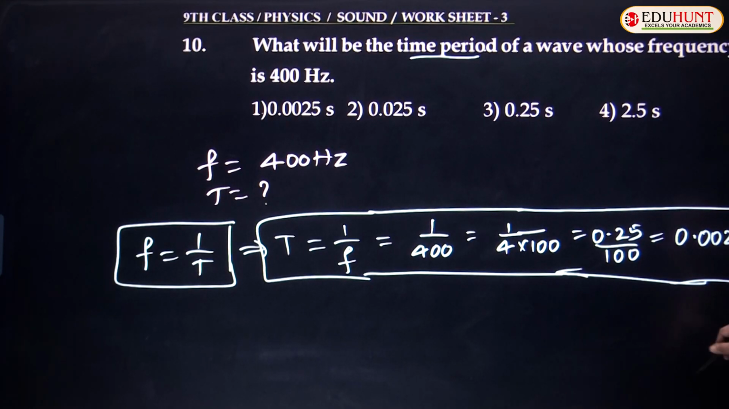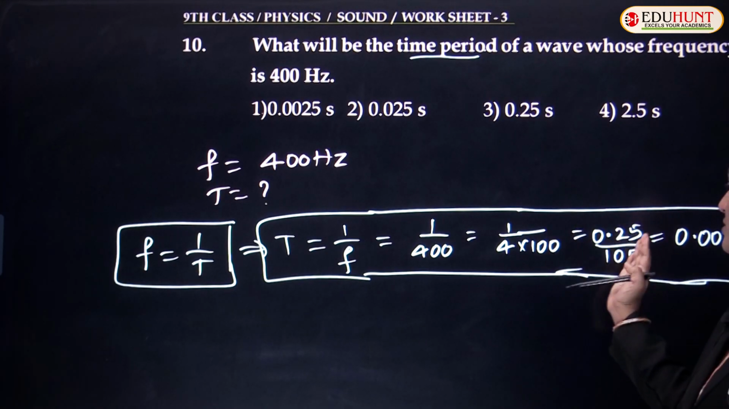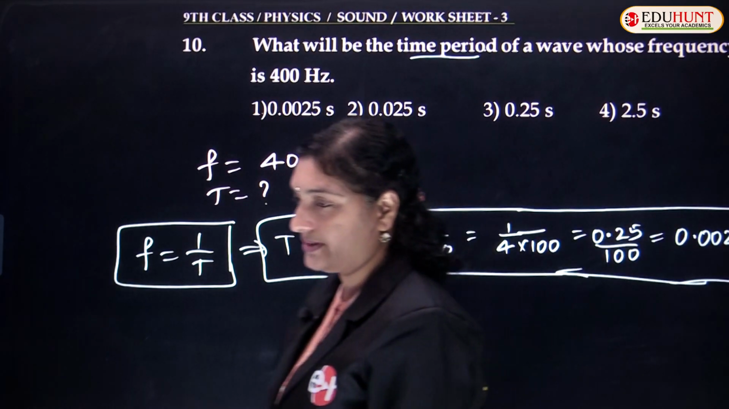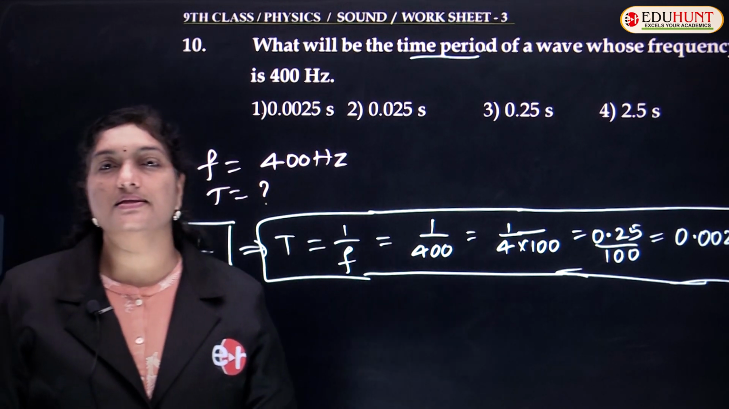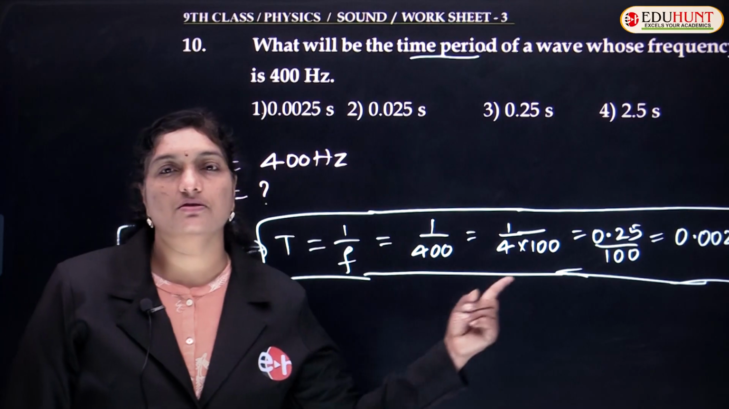Time you are asked to find, so time is measured in seconds. Dividing by 100, you have to shift 2 more decimal places towards the left side, so additional 2 zeros you have to keep. So 1 by 400 is 0.25 upon 100, and that is equal to 0.0025 seconds.